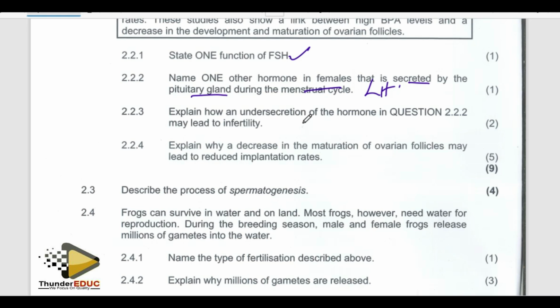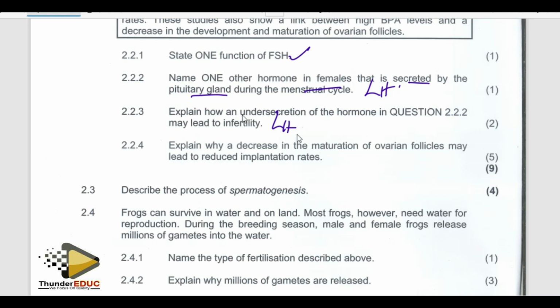So now you have to ask yourself, what is the function of that hormone? If those functions do not take place, will fertilization take place? If no, then you have to link to that question. So the first answer is luteinizing hormone is responsible for triggering ovulation. If ovulation is not triggered, do you have the ovum? No. If you don't have ovum, can you become fertile? Can you become pregnant? No.